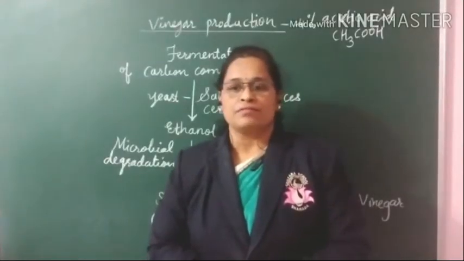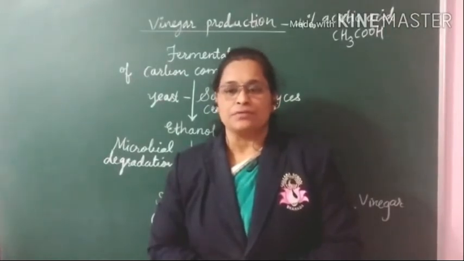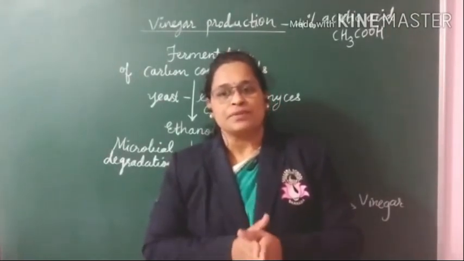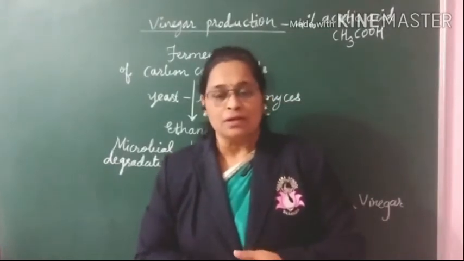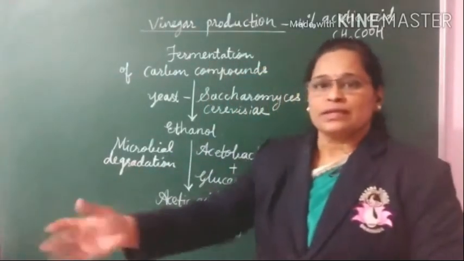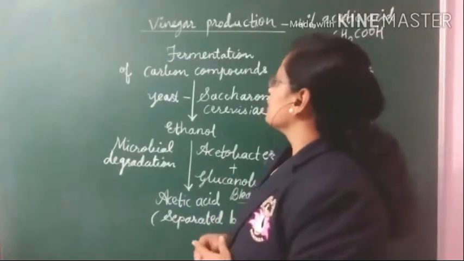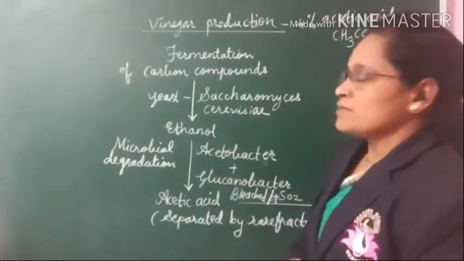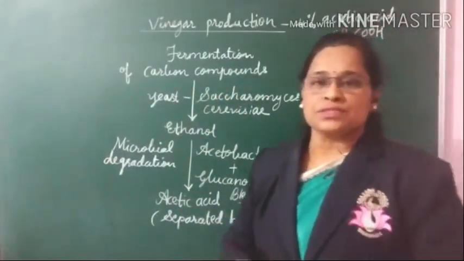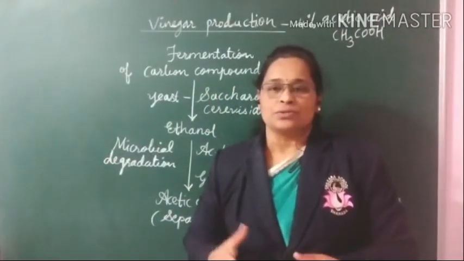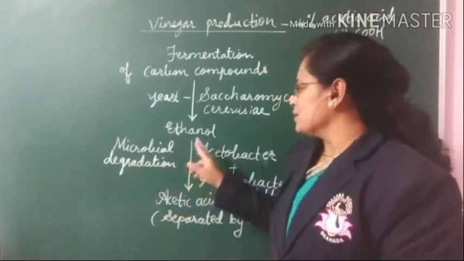The next use of microbes we'll see is the production of vinegar. Vinegar is used as a preservative, and it is also used in various food items to impart sourness. Here is the lengthy process of production of vinegar. First of all, the fermentation of carbon compounds like fruit juices, or starch, or sugar molasses is done, and ethanol is produced.